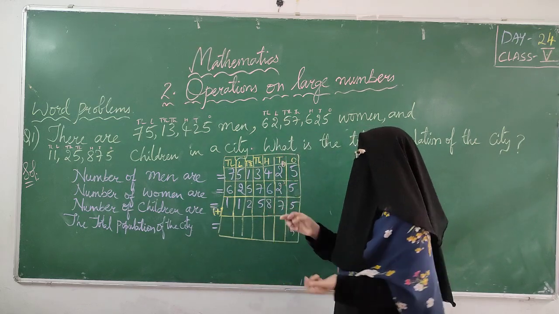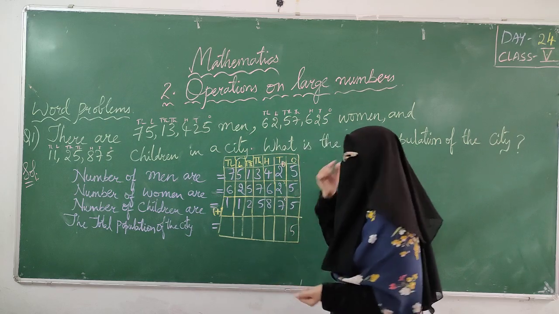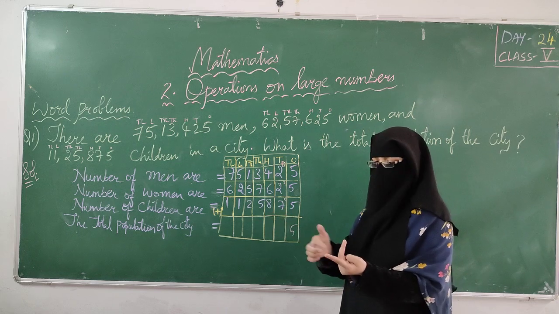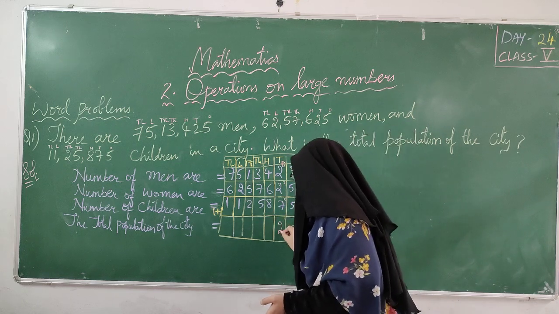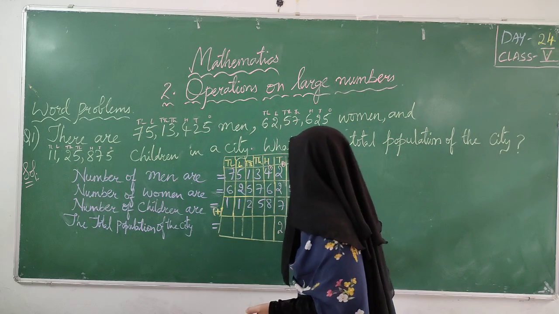After 3, 4, 5. Okay, keep 5 in your mind, 7 on your fingers. After 5, 6, 7, 8, 9, 10, 11, 12. 12, right? So 2, I am sending 1 carry. Afterwards, we have to erase this.